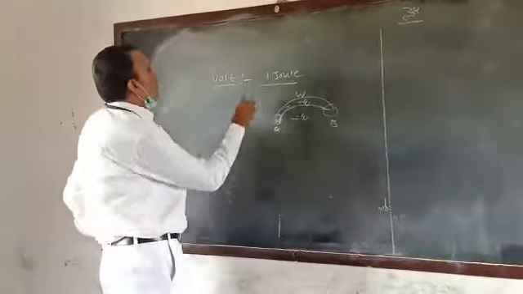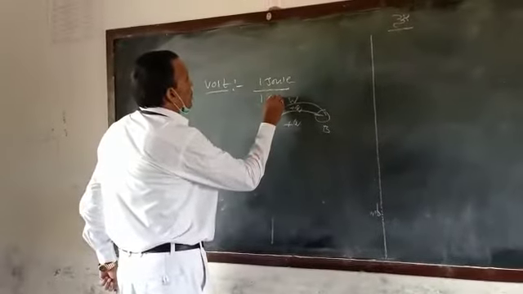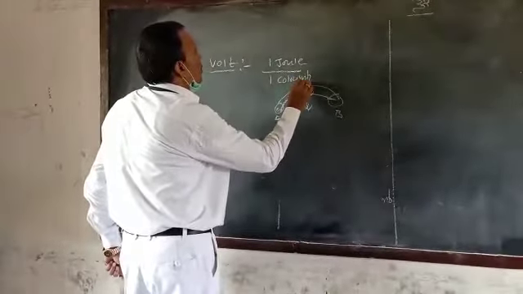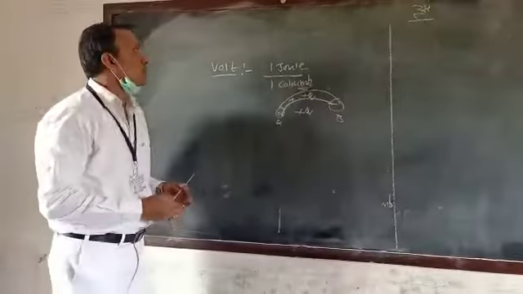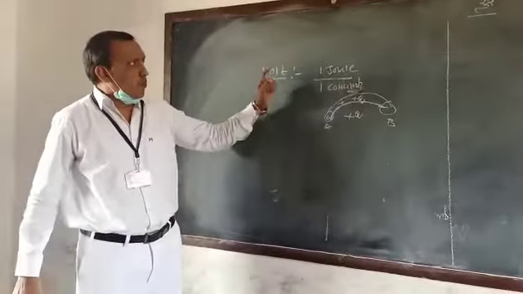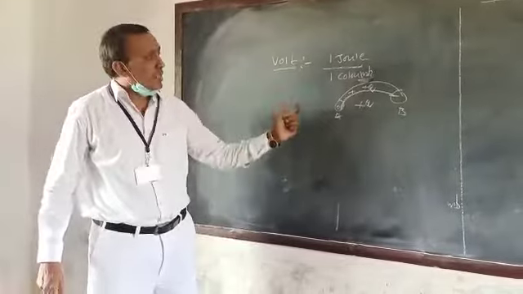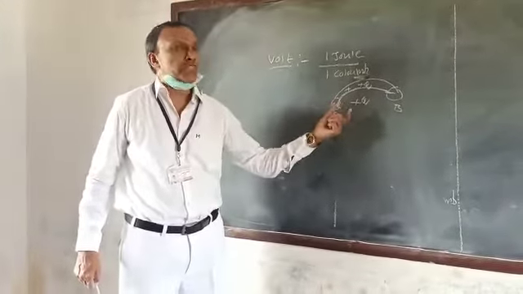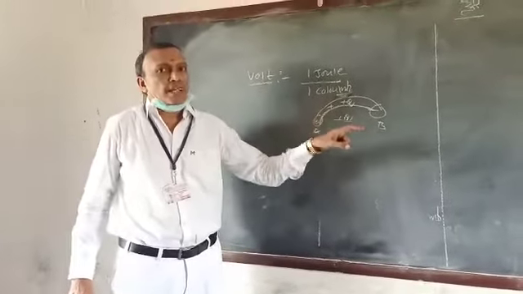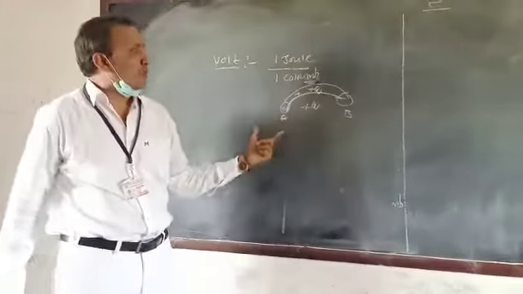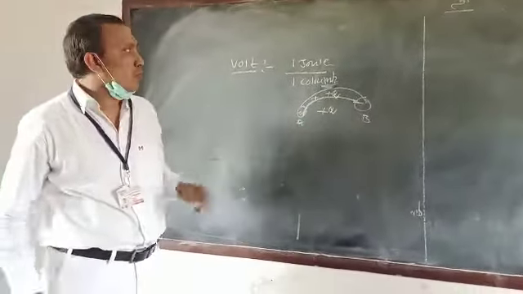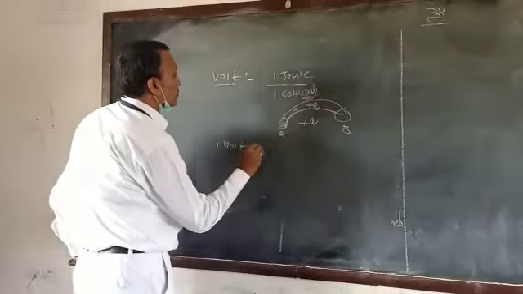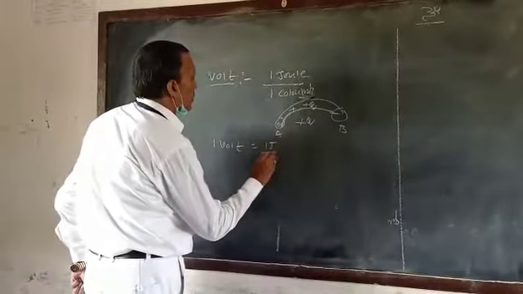So 1 coulomb of positive charge. If 1 joule of work is done in carrying 1 coulomb of positive charge from one point to another point, the potential difference between the 2 points is called volt. So 1 volt equals 1 joule per 1 coulomb.